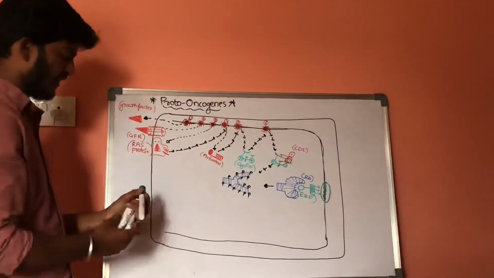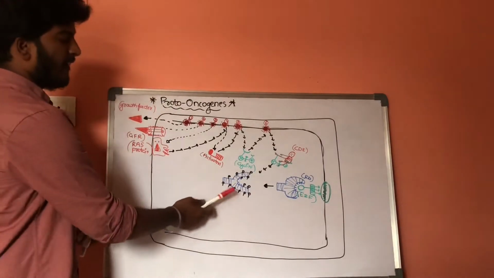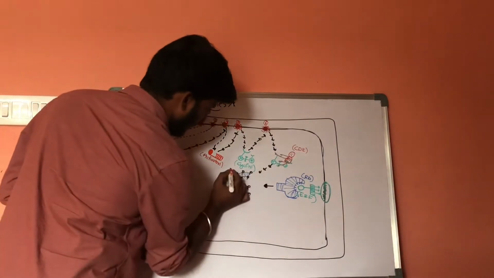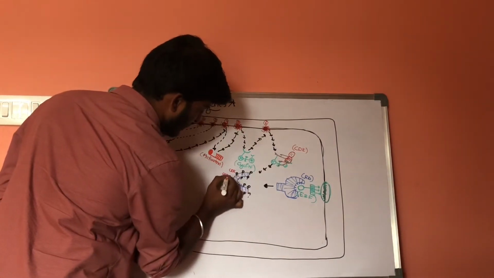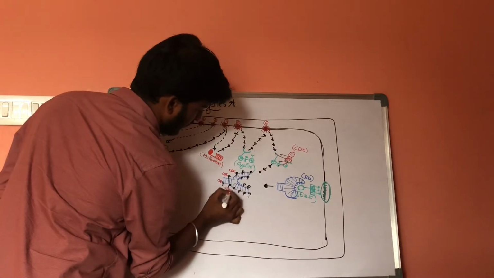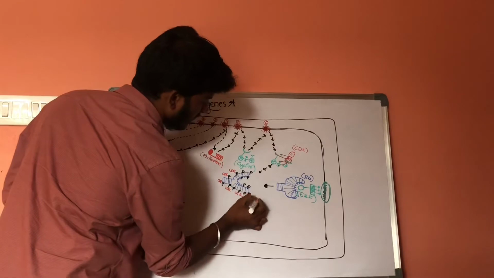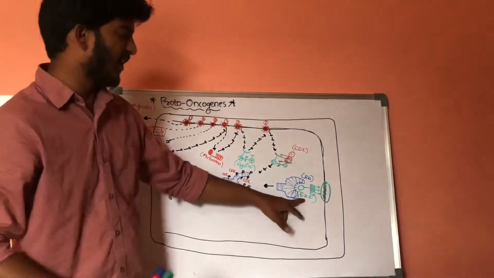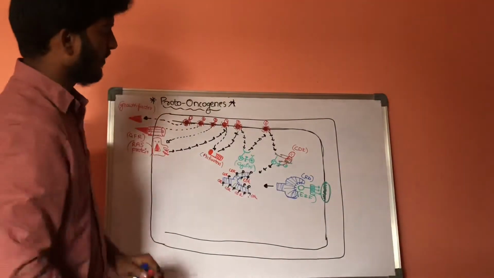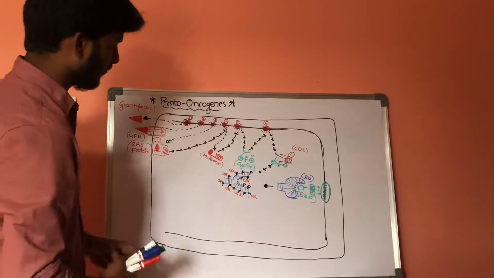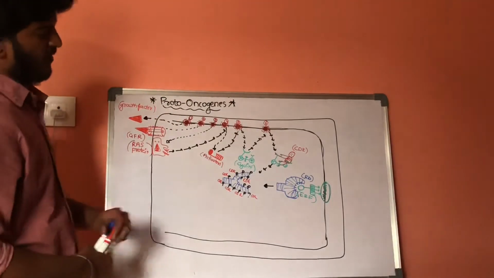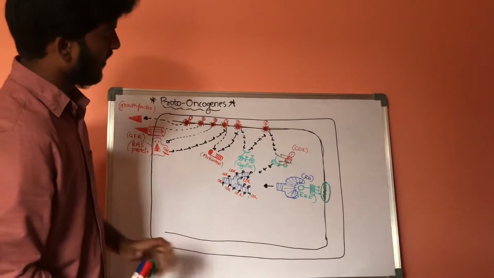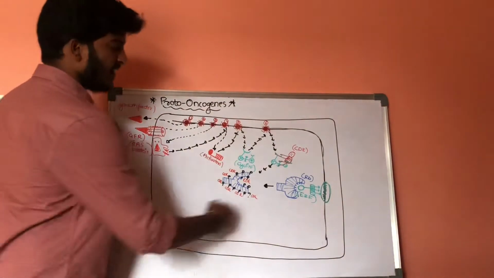it is inhibited by this RB protein which is phosphorylated by CDKs. In this way, whenever it is phosphorylated, it releases the E2F which is bound inside this RB protein. Now, what is RB? Retinoblastoma. Whenever it is phosphorylated, it releases the E2F protein.